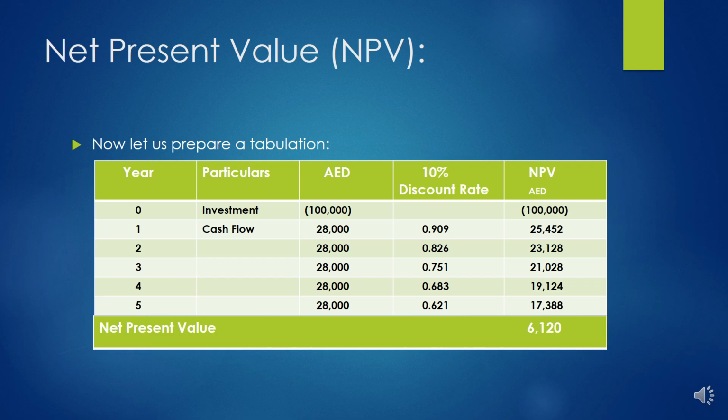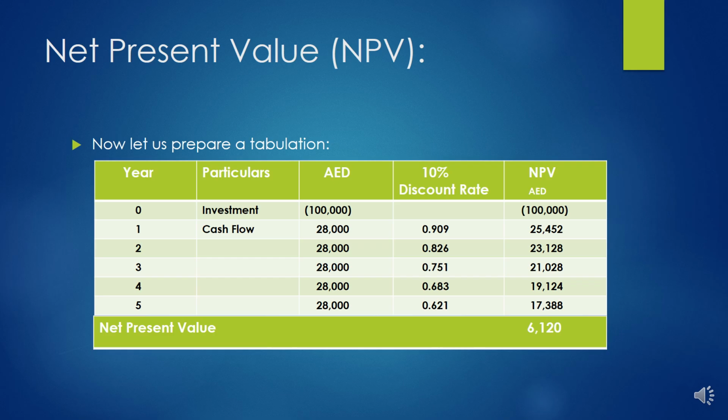This is the calculation that investors are always interested to find out, as to what will be the returns on their investment, and then the returns discounted using a certain discount rate to find out the net present value.